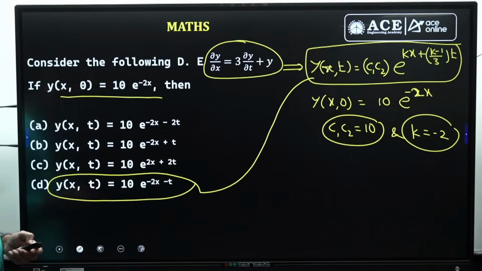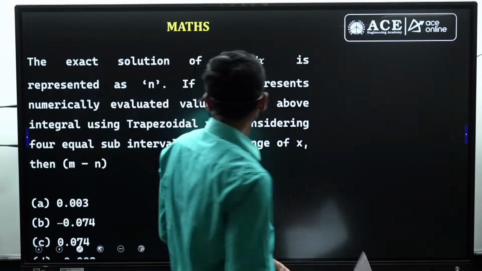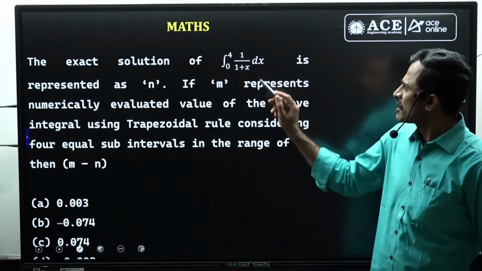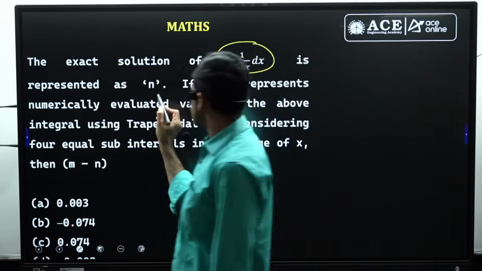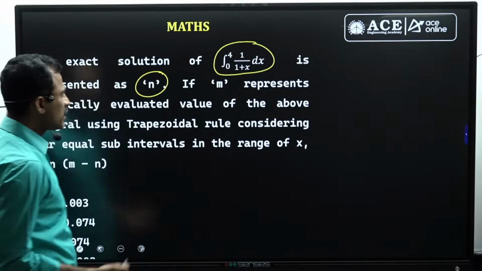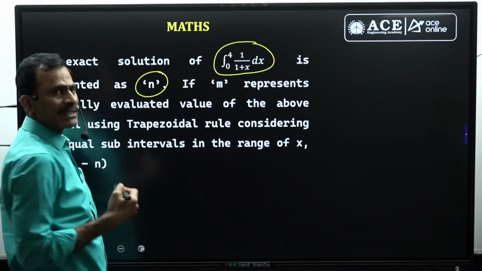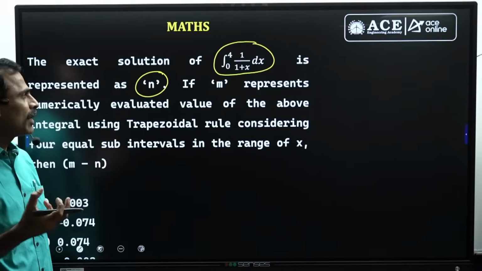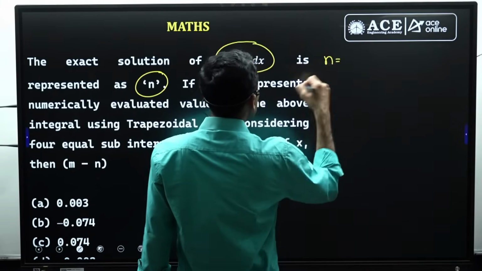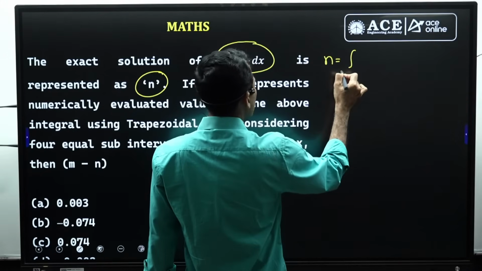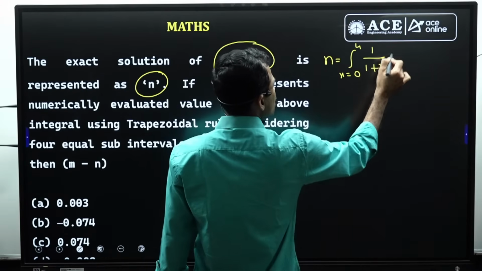Now let us go to the next problem. It is a question from numerical methods. The exact solution of this integral is represented as n. So n is given as the exact solution of this integral. That is, exact solution means the exact value of the integral. So we calculate the exact value. Integral x equal to 0 to 4, 1 by 1 plus x dx.